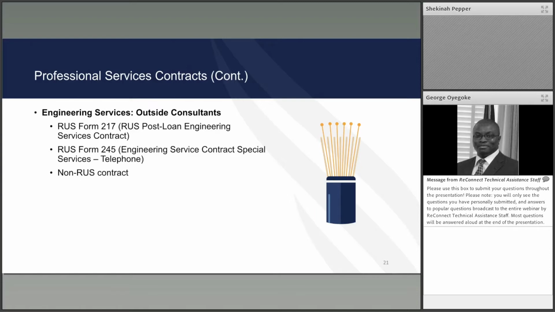And for miscellaneous services, a 245 contract is used, and these are often for contracts that are related to small-scale construction projects. An awardee can also elect to use an approved non-RUS contract.